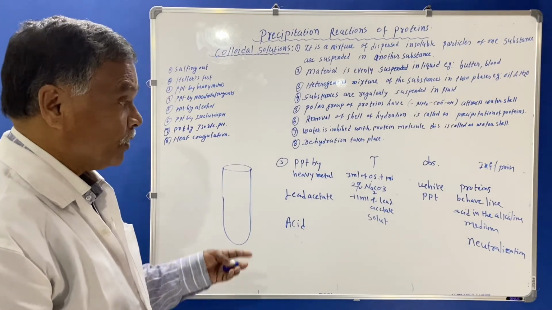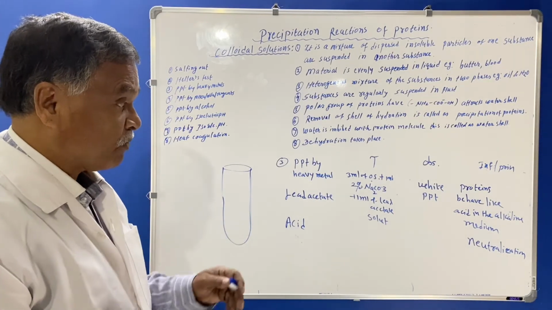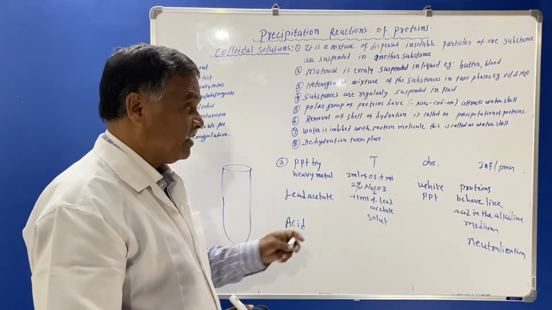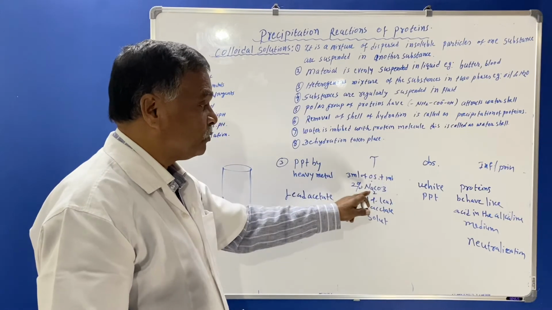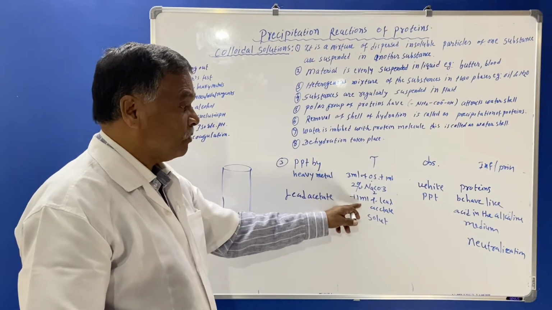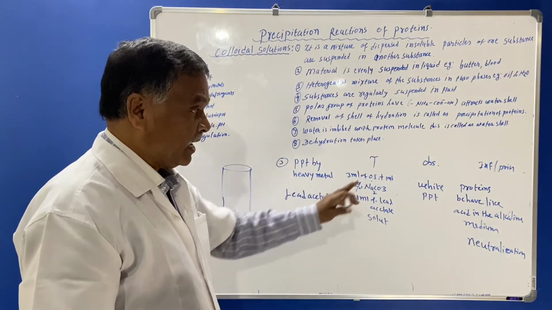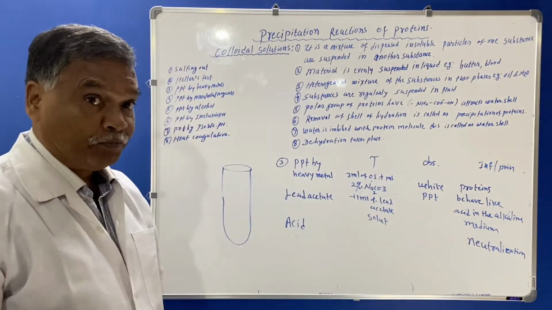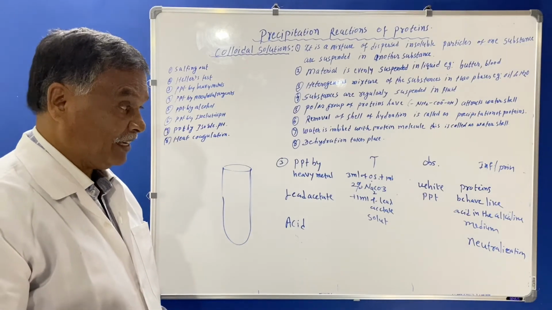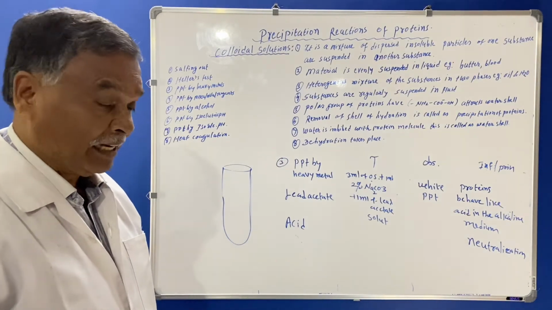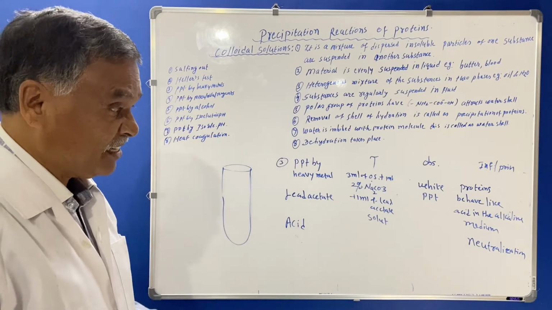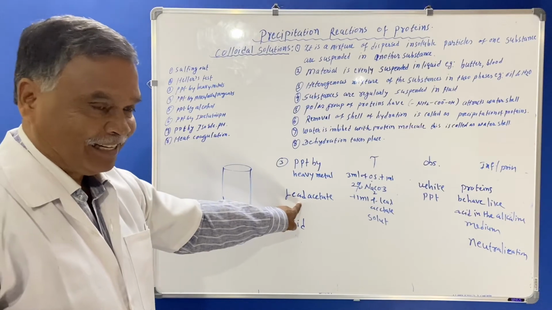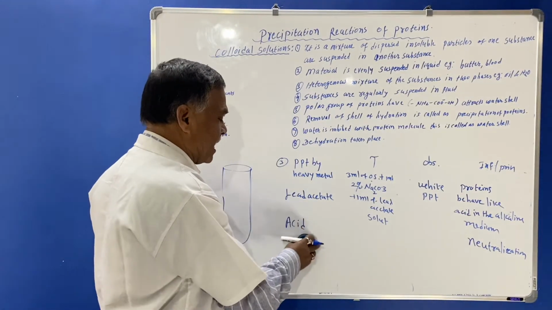So you should take precaution while performing, because you have to take 3 ml of original solution, and add 1 ml of 2% Na2CO3 plus 1 ml of lead acetate solution. The observation will be white precipitation, and the inference will be that protein behaves in alkaline medium as acidic in nature, and this negative charge is neutralized by the positive charge present in the lead acetate. So this is precipitation by heavy metal.